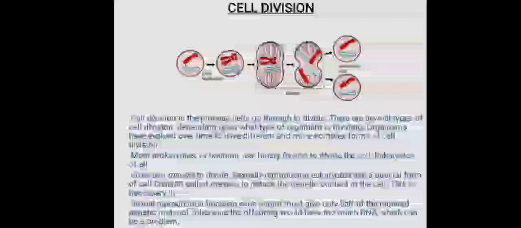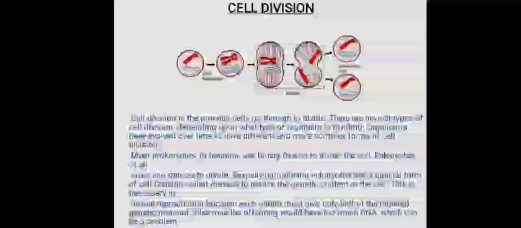Most prokaryotes or bacteria use binary fission to divide their cells. Eukaryotes of all sizes use mitosis to divide. In simple words, prokaryotes use binary fission to divide their cells, and eukaryotic cells use the mitosis process to divide their cells. Sexual reproduction, because each parent must have only half of the required genetic material, otherwise the offspring would have too much DNA, which can be a problem.